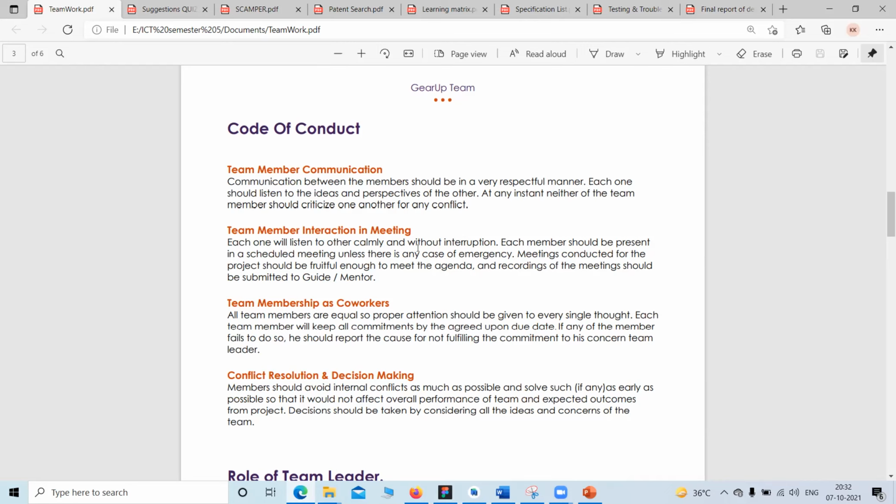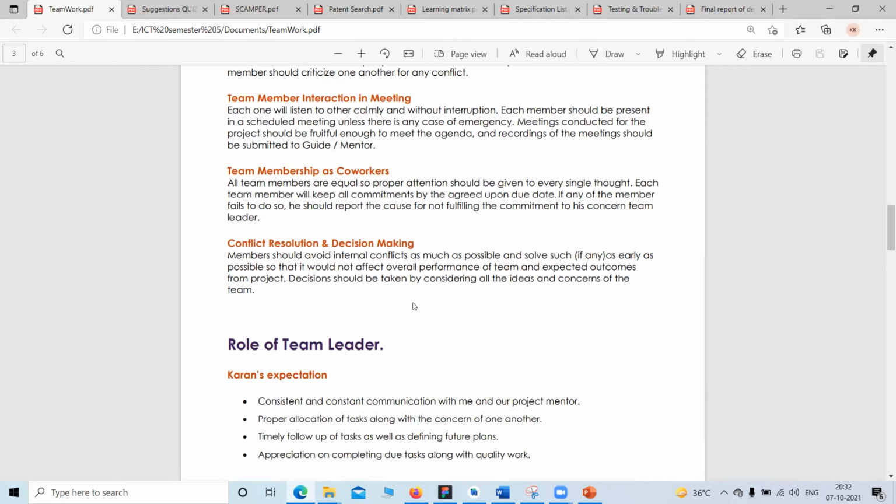Team membership as co-workers: all the members in the team should work collaboratively for one single definition and make it possible. Conflict resolution and decision making: I think this capability should be in the team leader.